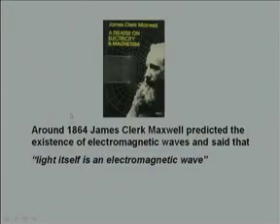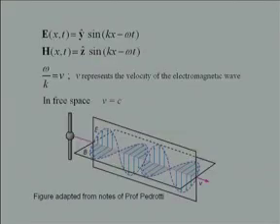So, around 1864, James Clerk Maxwell predicted the existence of electromagnetic waves. Please note that he predicted the existence of electromagnetic waves. The electromagnetic waves were subsequently observed by Heinrich Hertz around 1887 or 1888, and Maxwell said that light itself is an electromagnetic wave. Associated with the light wave, there is an electric field and there is an oscillating magnetic field. This is an electric field propagating in the x direction, which has a y component of the electric field and a z component of it.